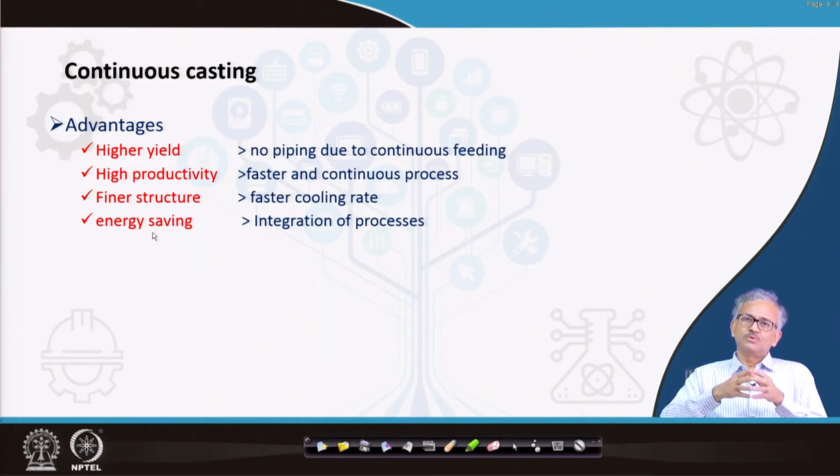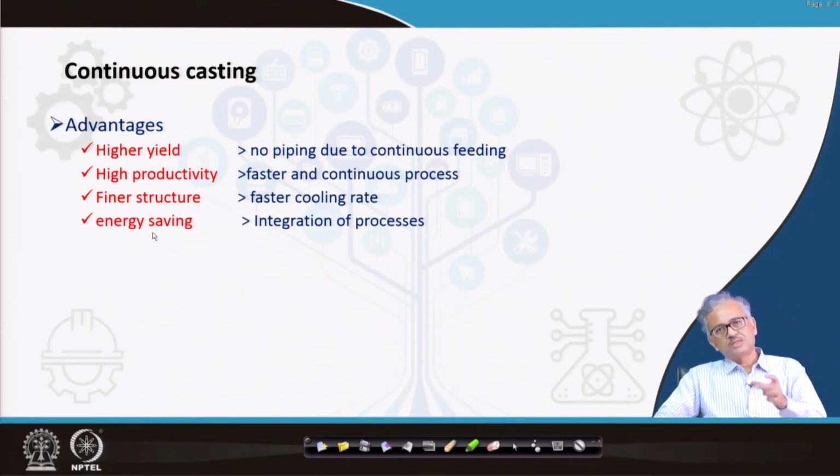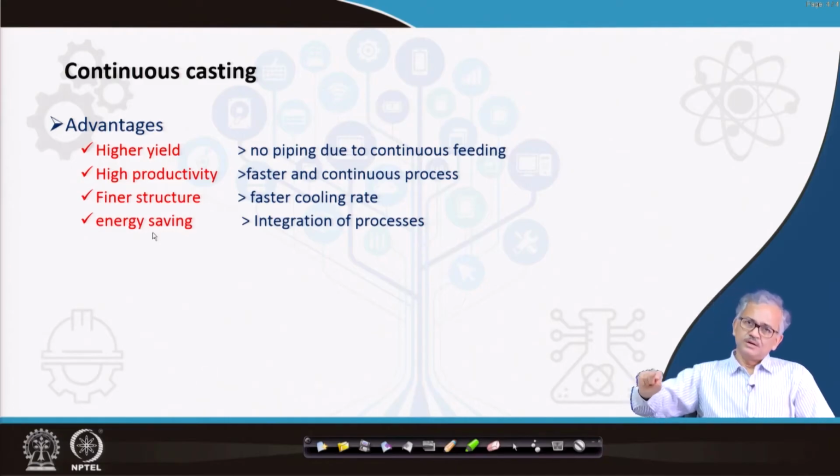The casting need not be cooled to room temperature. It goes to the reheating furnace, but its surface temperature is already quite high, 700 to 800 degrees, and you only have to raise it a little higher to go above the recrystallization temperature for hot rolling. So you cast it, and it goes directly to the reheating furnace for an incremental increase in temperature, and then directly to the hot strip mill. That is why there is a lot of energy saving compared to ingot casting.